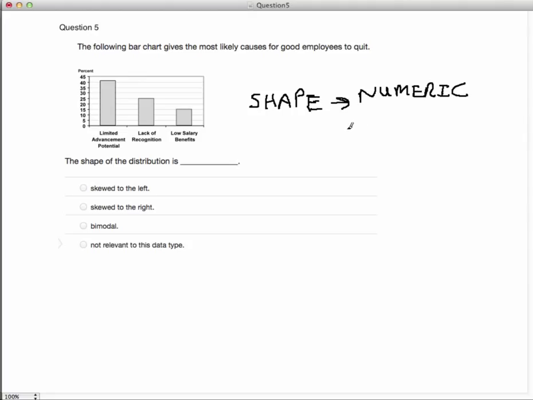If you go back and watch the lab, I make a big point of that at least once in the lab, okay? So it's not relevant to this data type. You can't talk about shape when you're talking about categorical variables, and you see that this data right here is a categorical variable. Okay, so since you have a categorical variable, shape doesn't make any sense.